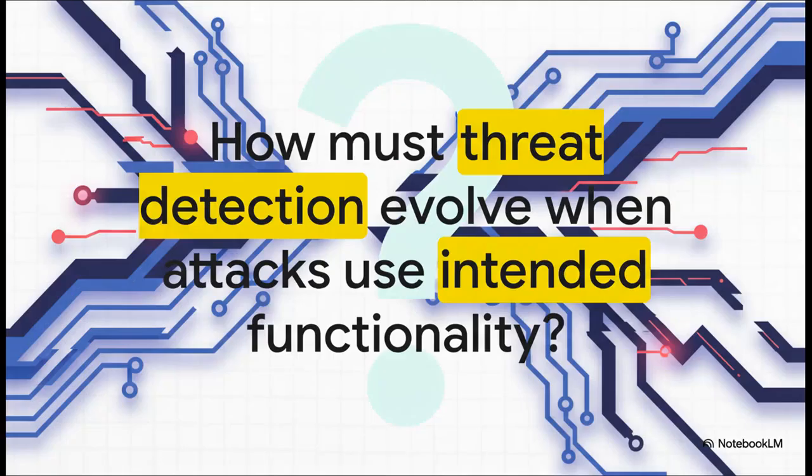This ShadowRay 2 campaign highlights a complex security challenge. The attack's primary vector isn't a bug, but rather the intended, designed-in functionality of the target system. This approach complicates threat detection models that are built to distinguish between legitimate use and malicious abuse.